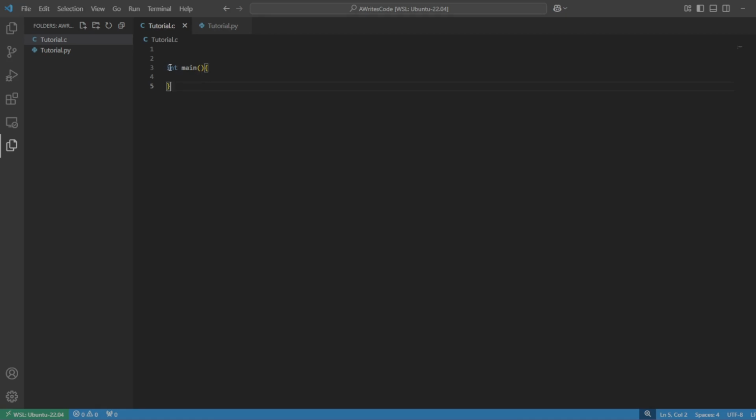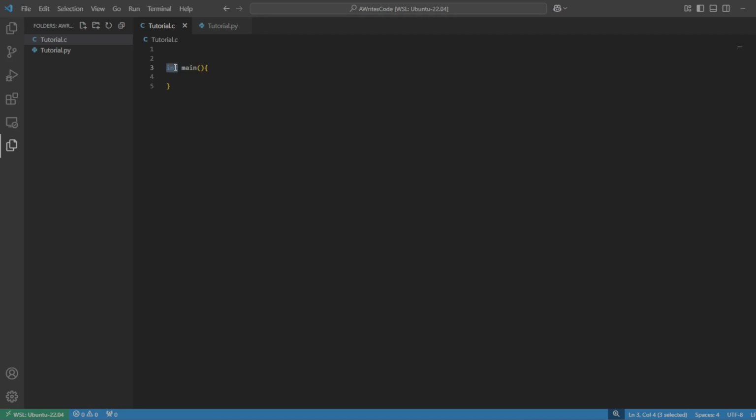And you might look at the syntax of this and see that it is very different from Python. We have int here for some reason. We have the function name, obviously, parentheses, and we have open curly brackets instead of, well, we don't use indentation to nest functions and statements. We actually use these brackets, and everything inside here is the body. Now, let's look back to this int. Remember, we said that C is a statically typed language, meaning that data types need to be predefined.